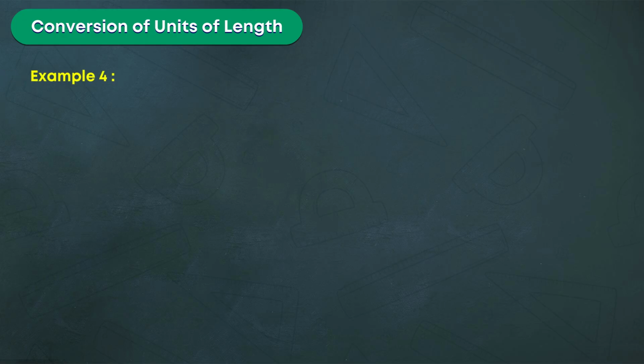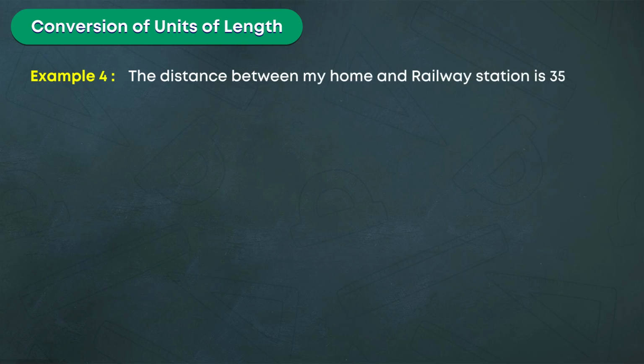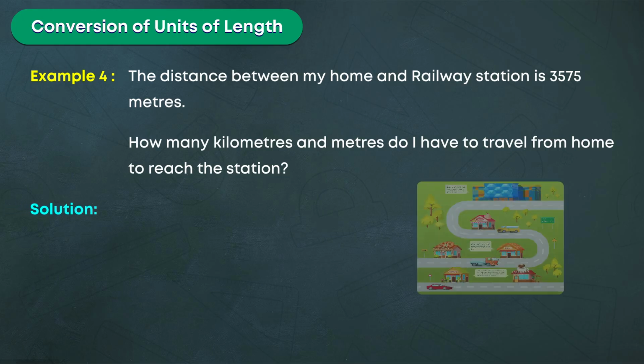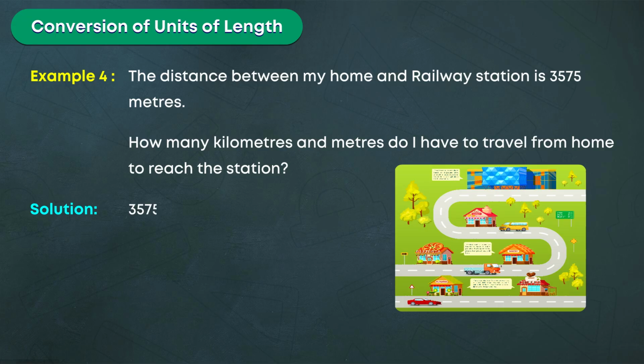Example 4. The distance between my home and railway station is 3575 meters. How many kilometers and meters do I have to travel from home to reach the station? Solution. 3575 meters is equal to 3000 meters plus 575 meters, which is equal to 3 kilometers plus 575 meters.